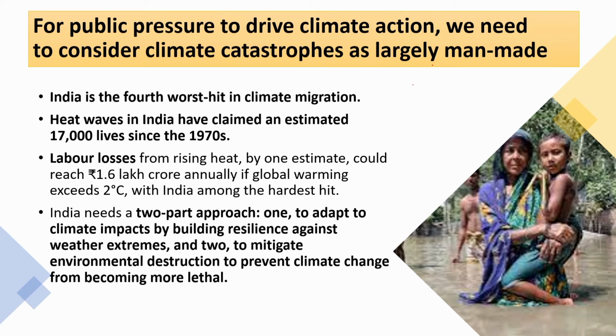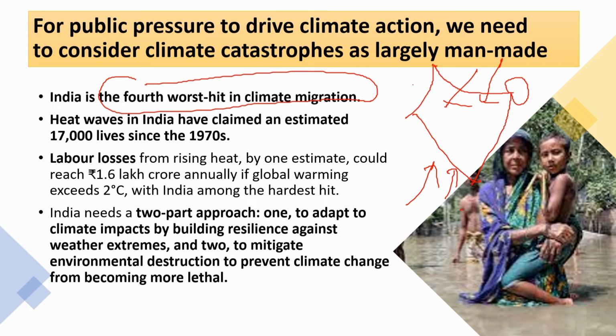So when we consider India, our country is more vulnerable to climate change events, especially because of our location in the Indian Ocean region and the Himalayan region, which is very prone to climate change. India is considered the fourth worst climate migrant country. That means among migration induced mainly by climate change, we stand fourth, and climate change has affected livelihood, caused labor loss, and has a huge impact on our economy as well.